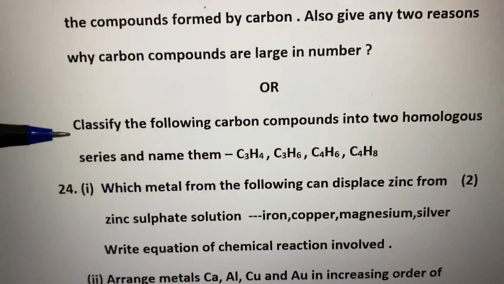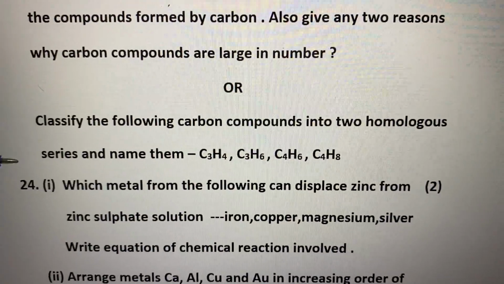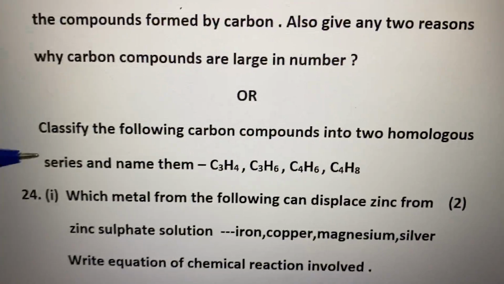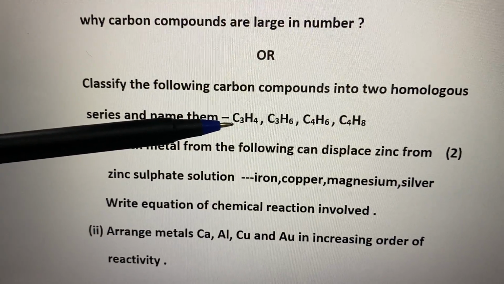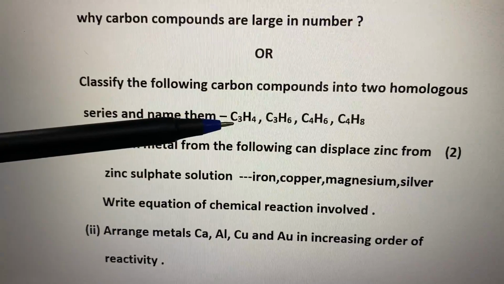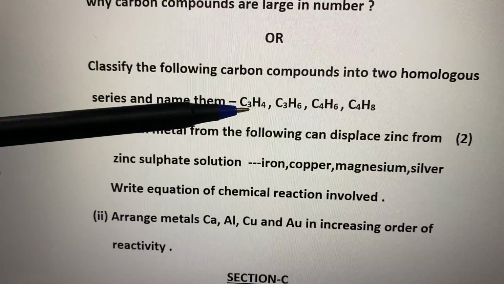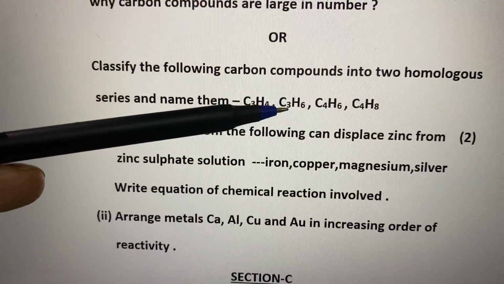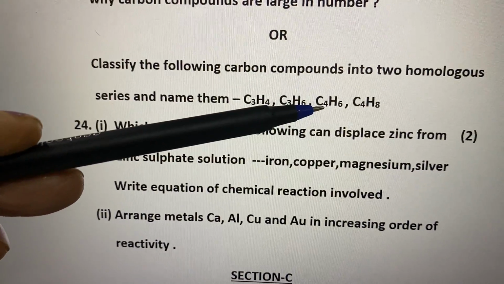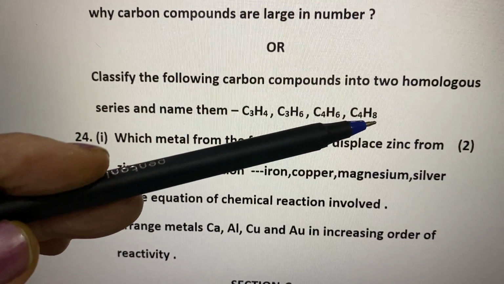Okay, right. So in this question there was OR option also. Classify the following carbon compounds into two homologous series and name them. So how to find out the homologous series? Students, you can see here, this is a general formula. You have to see what is the number of carbon and hydrogen. Here the carbon is C3 and hydrogen is 4. Here you can see carbon is 3 but hydrogen is double, 6. Here you can see carbon is 4 but hydrogen is 6. And here you can see carbon is 4 but hydrogen is double, that is 8.